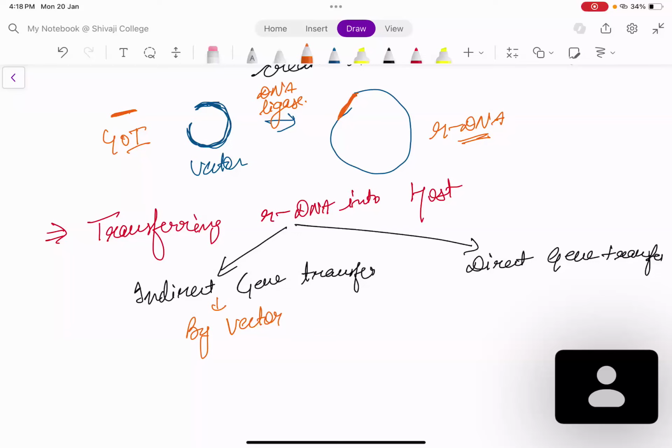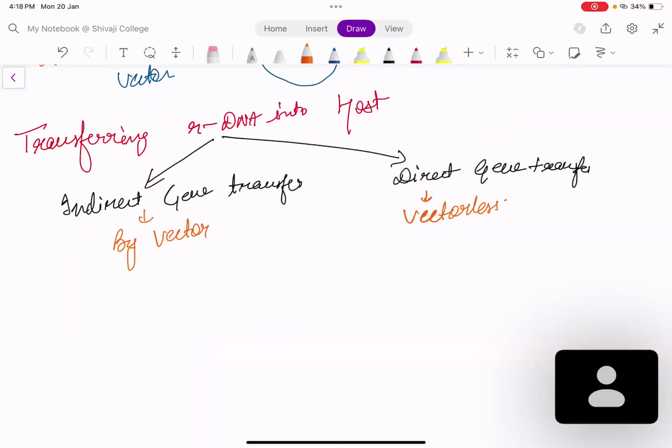If you are not joining it with the vector, how do you transfer your gene of interest into the host? There are multiple methods. You can do microinjection, electroporation, gene gun, or you can say ballistic gun. So these are some methods where you can transfer your gene without using the vector.